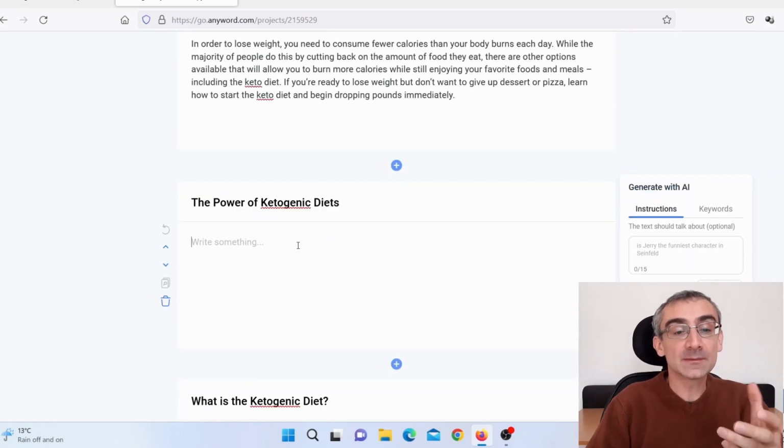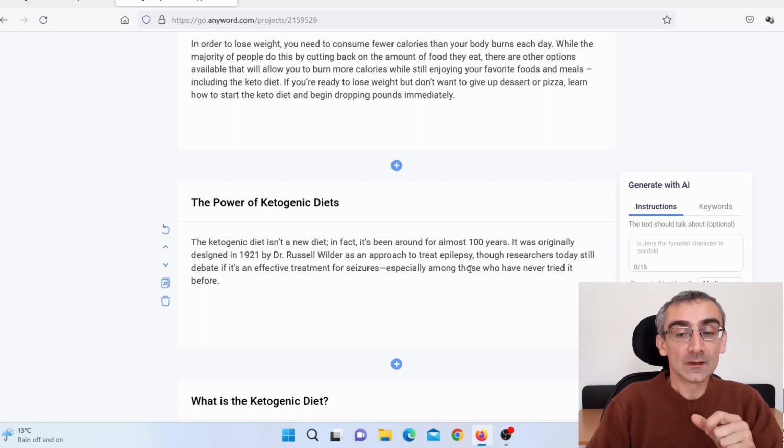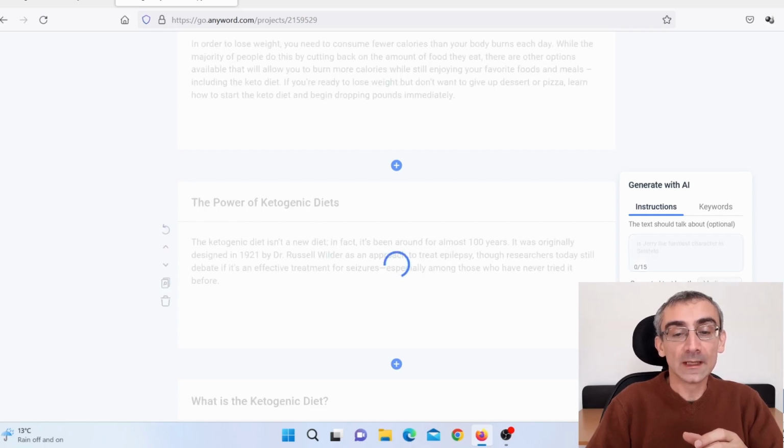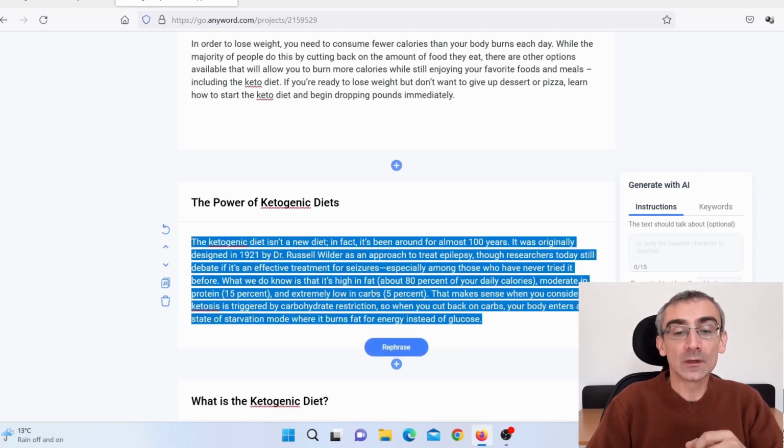And I can actually write these paragraphs by myself, but I don't want to do that. So what I can do, I can simply click here on generate and it will automatically generate this paragraph for me. Okay, and if I actually wish to write even more of this paragraph, I can still click here on continue and it will continue writing even more of this paragraph. Or you can actually write your own paragraph, as I said, and you can add your own keywords. As you can see, it writes even a longer paragraph.